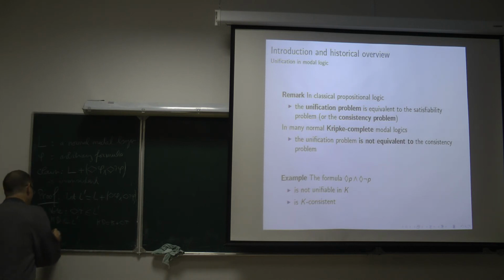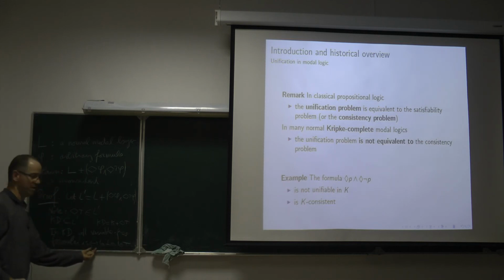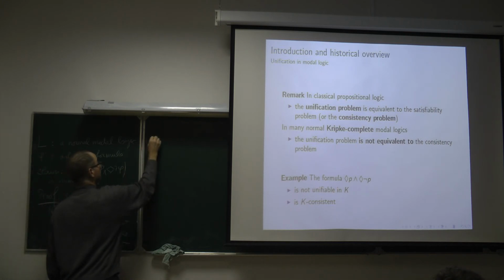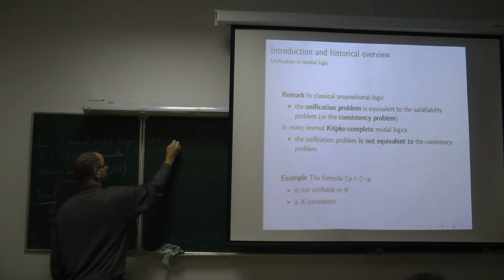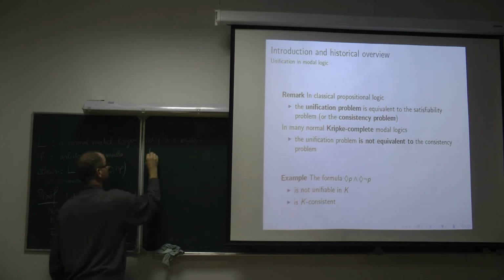So in KD, all variable free formulas are equivalent to false or to true. Okay, let phi prime be a variable free instance of phi.